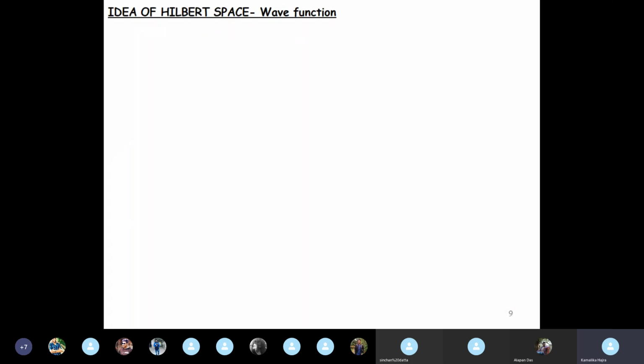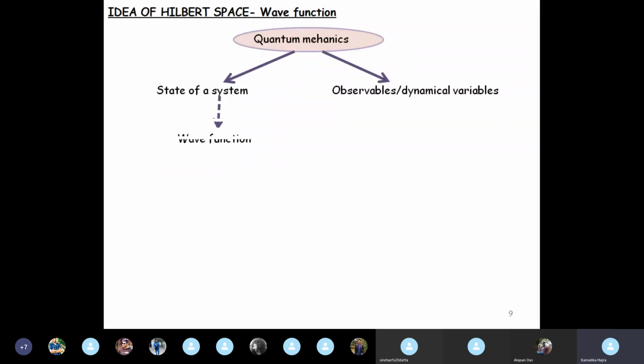Next we saw what the Hilbert space is. Okay, we hear of the Hilbert space several times, and we saw why knowing what the Hilbert space is is very important for us when we are studying quantum mechanics, because we know that quantum mechanics is concerned with the state of a system and the observables.